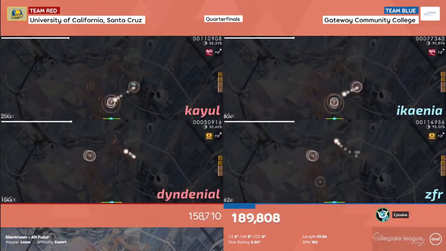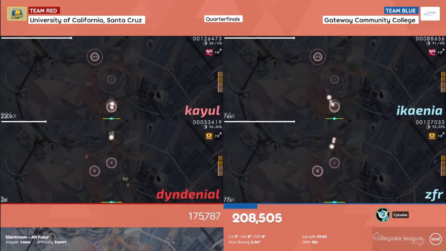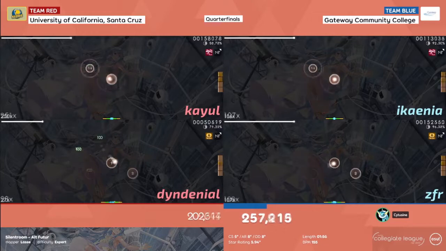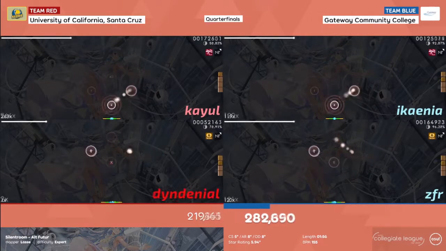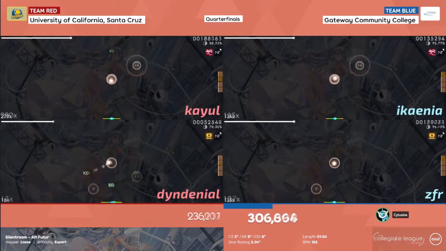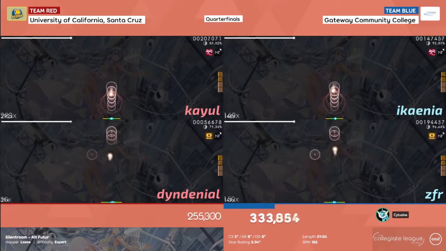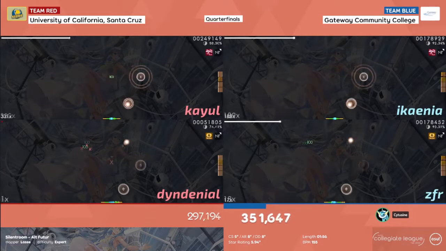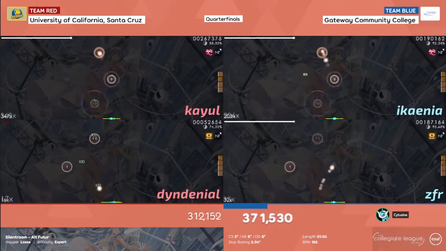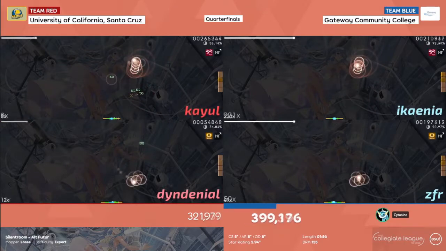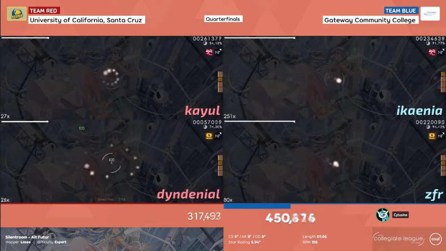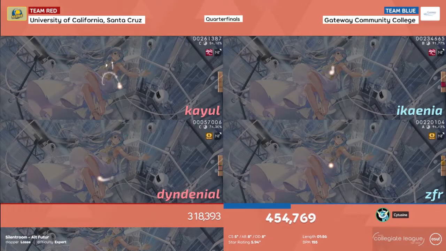Some of those maps were a lot closer than I thought they'd be. Like, there were some maps that I've played in other tournaments that I thought I would do a lot better on, but they really caught us off guard on Nomad 4. Yeah, Nomad 4 I think was a poor showing. Especially when I got like 250 or something like that. Which is really not ideal, but it was the only map they took. So I'm not too concerned about it. I'll just have to fix that for next week.